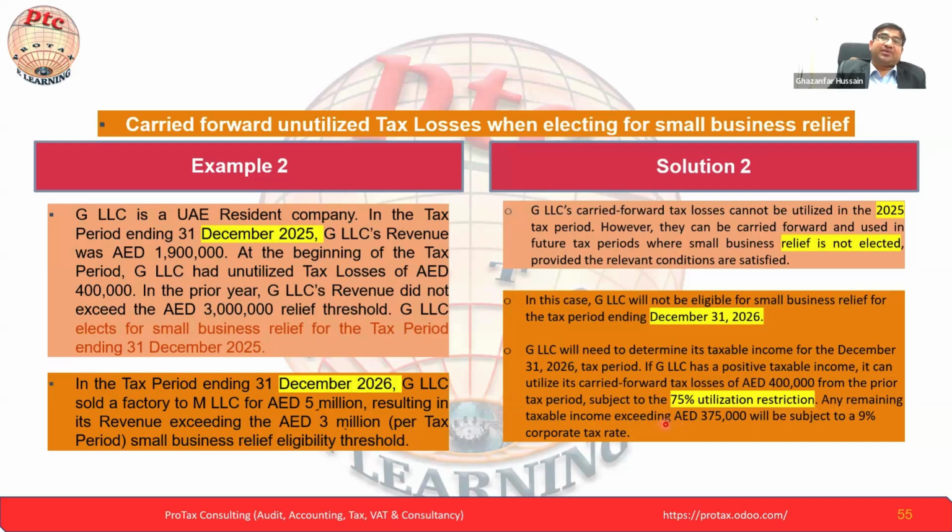Any remaining taxable income exceeding 375 will be subject to 9%. So here we understand the 400K can be utilized. And second thing, we understand the 75%. The previous year losses we can adjust against taxable income, but still one condition is there, that is the 75% utilization restriction. Down the line, we will see a detailed example of what this 75% is, and we will see the carry forward losses also.